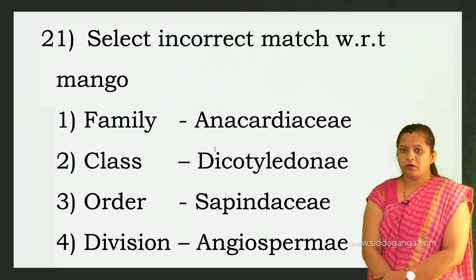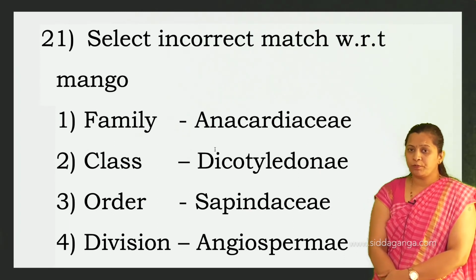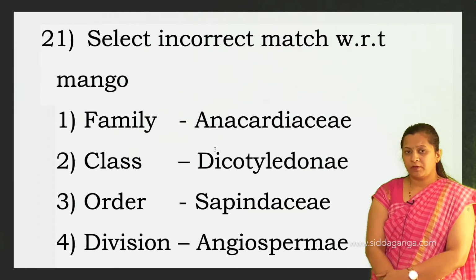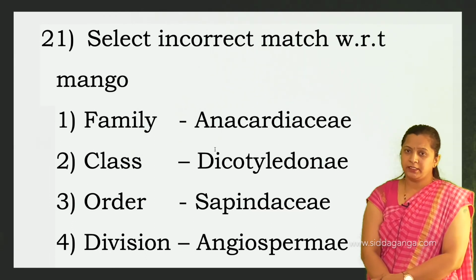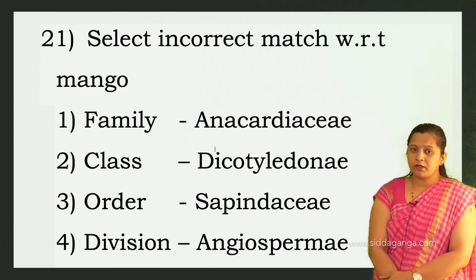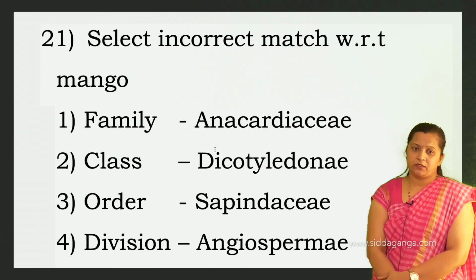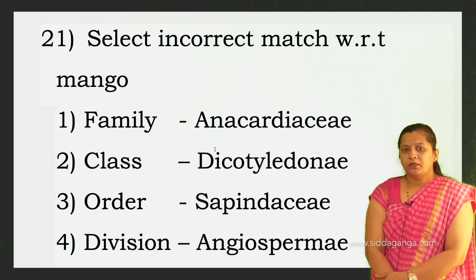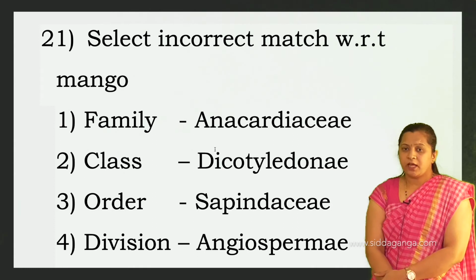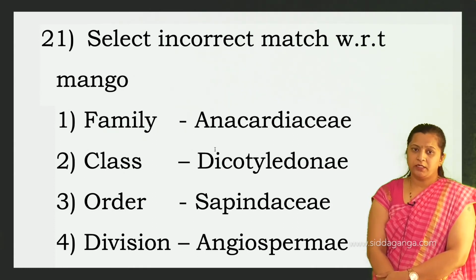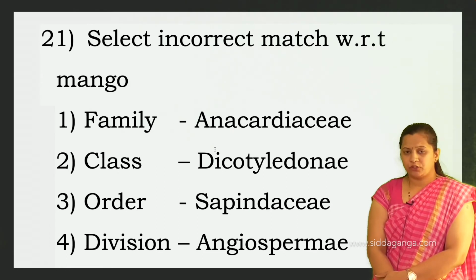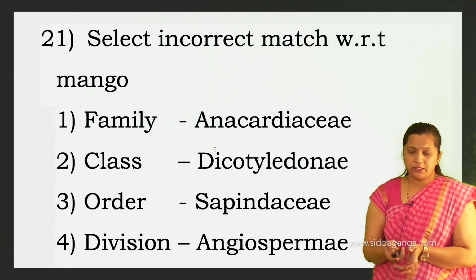When it comes to plants, the family name suffix should end in AC, ACE, AE. But when it comes to order, the order name should end with AS, ALES. Here for order they have given Sapindaceae. It is not Sapindaceae, it is Sapindales. So that is the incorrect one. Division Angiospermae, that is right. So the right option is the third, because it is an incorrect match.